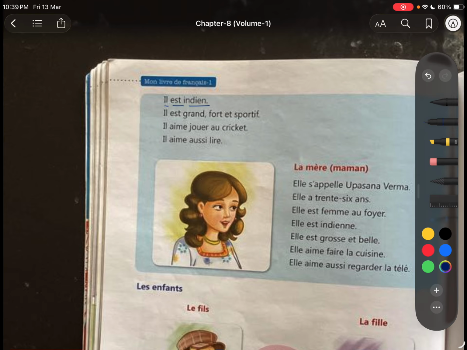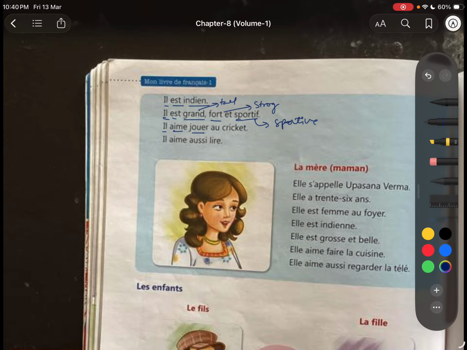He is Indian. Il est grand. He is tall. Grand means tall. Fort means strong. Il est grand, fort et sportif. He is a very active kind of person, right? The person that has the sport spirit.